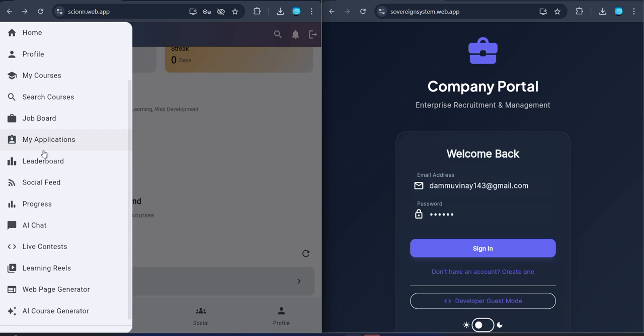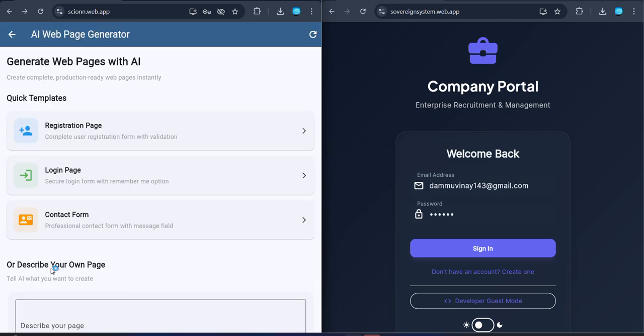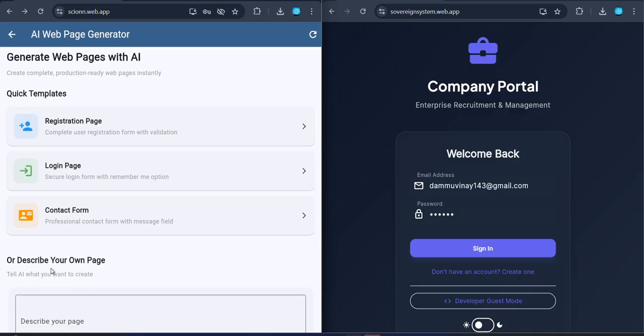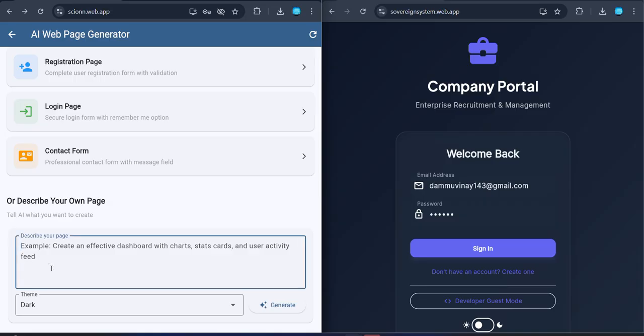The next feature is the web page generator. Here we go. The ultimate arena comes to our application here. The craziest part will be here. Let's say, build me a portfolio website. Boom.